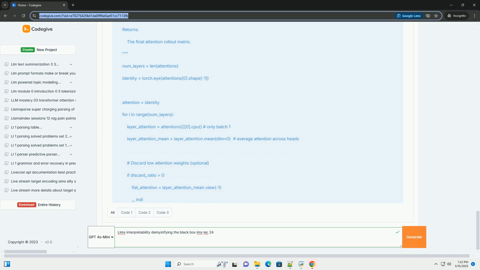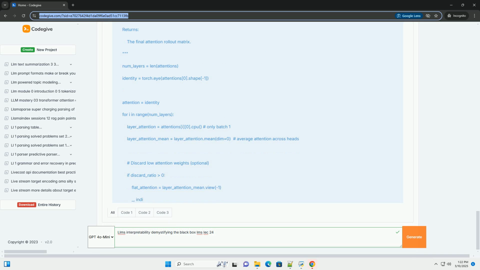Local versus global interpretability. Local interpretability. Understanding why a model made a specific prediction for a specific input. Example, which words in the input were most important for the prediction. Global interpretability. Understanding the overall behavior and decision-making process of the model across a range of inputs. Example, what types of questions the model is good at answering, what biases it exhibits.